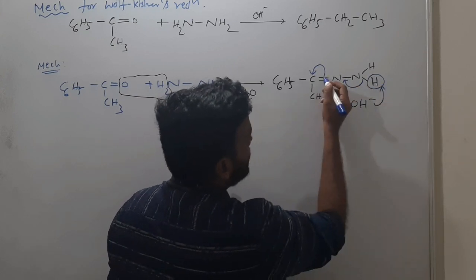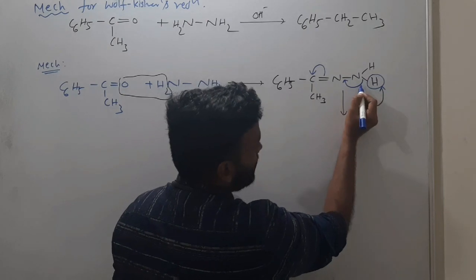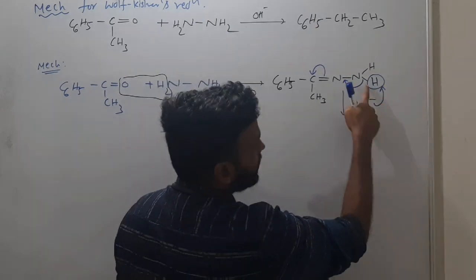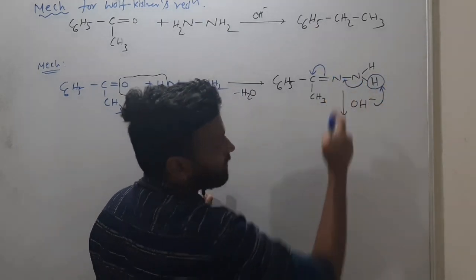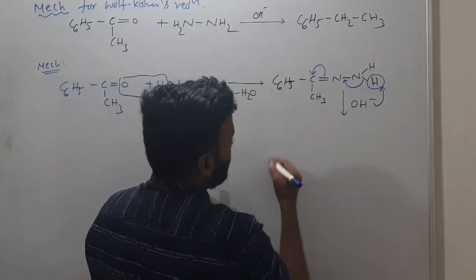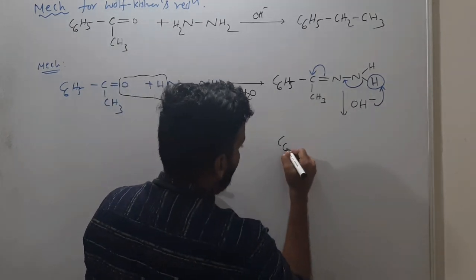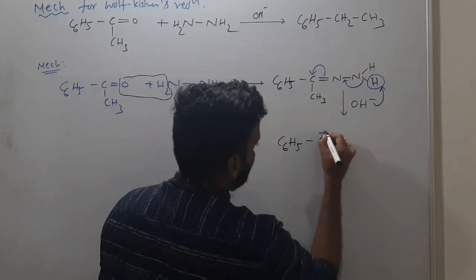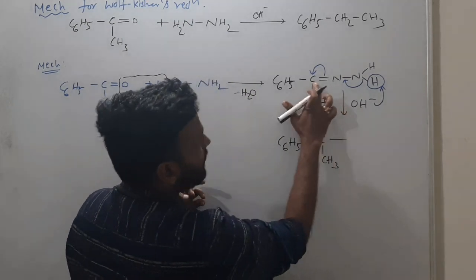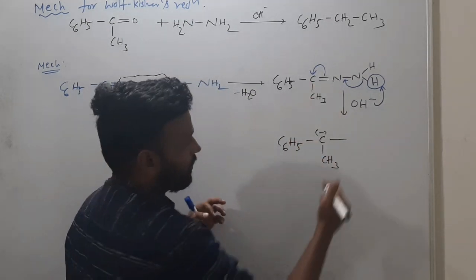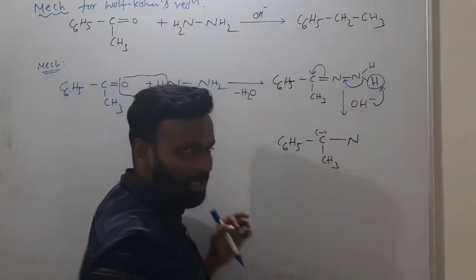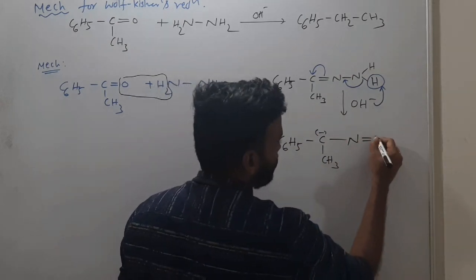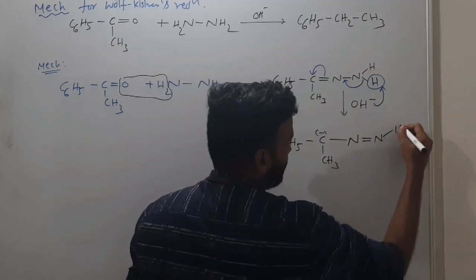This will come out here. This pi bond will come out here, and this single bond will come over here. So a double bond it will be. So H plus will come now. This single bond will come between these two nitrogens. So what you have here means C6H5 and C and CH3, and here you have a negative charge on carbon. Between carbon and nitrogen, before you had a double bond. Now between carbon and nitrogen you have a single bond only. So carbon has a negative charge here, and now between two nitrogens a double bond, and one hydrogen already gone.